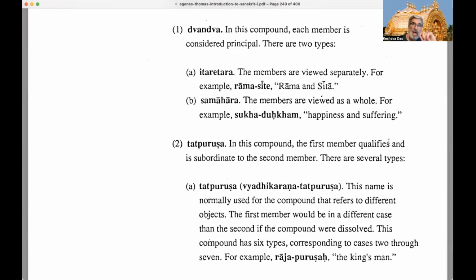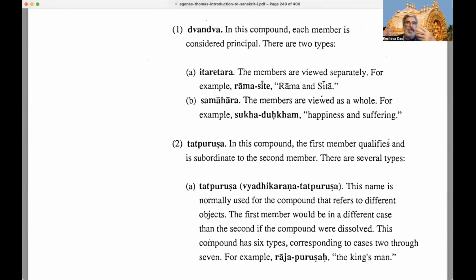And samahara, right, is the second type of Dvandva compound. So we have itaretara Dvandva and samahara Dvandva. The members are viewed as a whole. For example, sukha dukkham, which can also be dukkha sukham, right? So sukha dukkham is happiness and suffering. Put it around the other way, dukkha sukham, suffering and happiness. Okay, so these are also two like that.